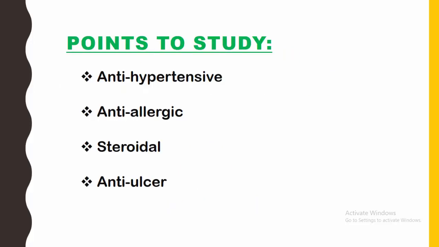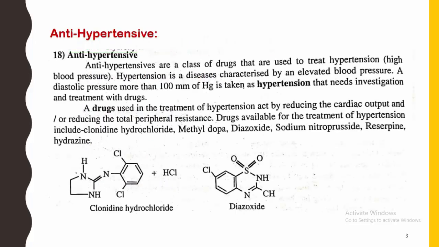Let me see. So these are the points we are going to study today. That is, the meanings of the terms: anti-hypertensive, anti-allergic, steroidal, anti-ulcer. So these are the 4 points in this lecture. We are going to see the meanings of these 4 terms. Let me see one by one.